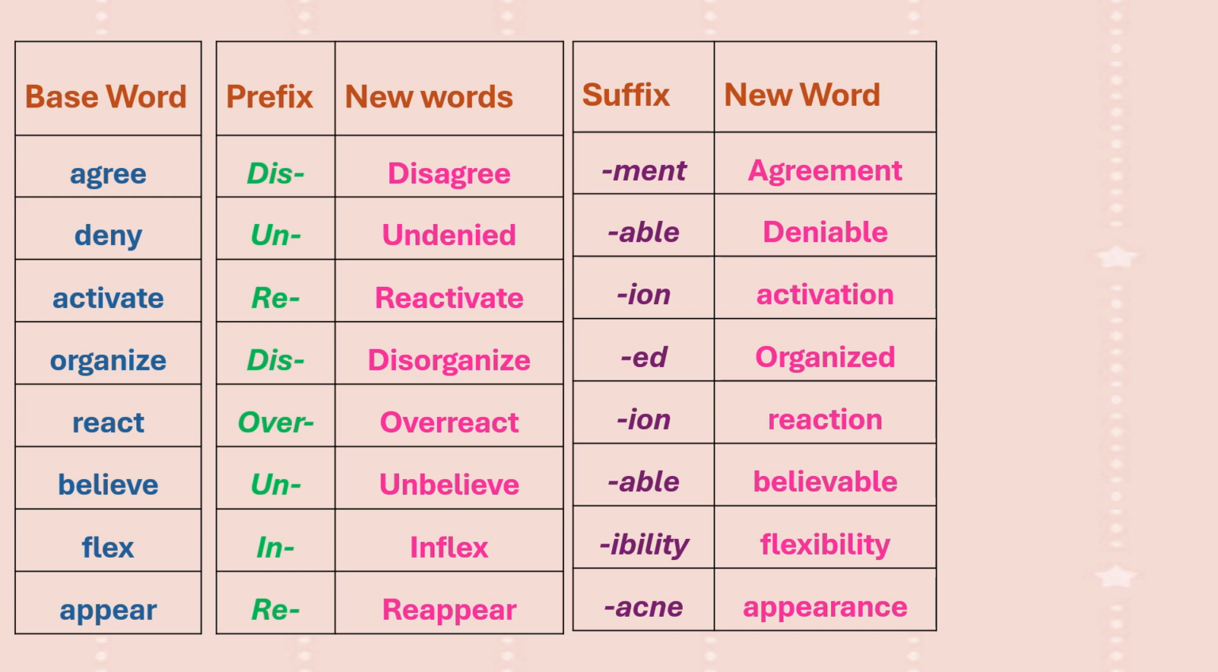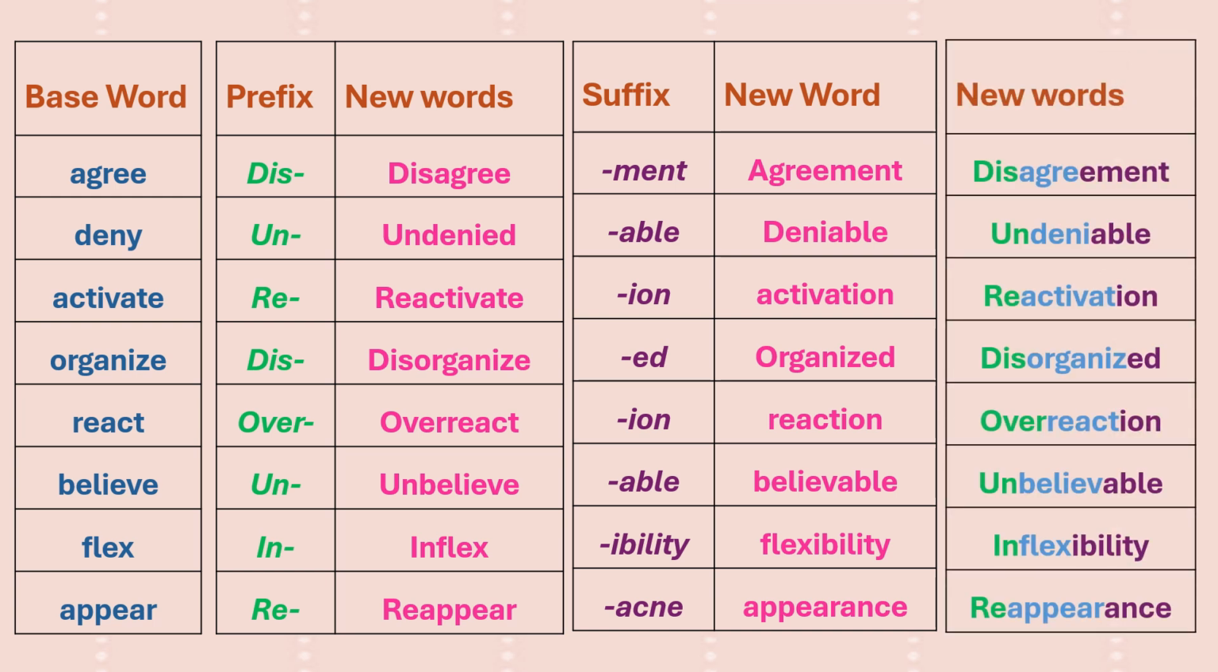Now, at the end, we will add prefix and suffix at the same time with the base word for making new word. Let's see the examples. Disagreement, undeniable, deactivation, disorganized, overreaction, unbelievable, inflexibility, reappearance.